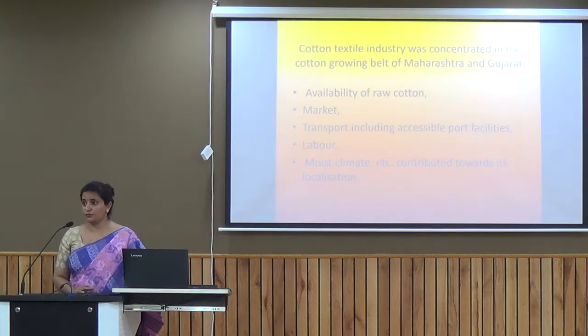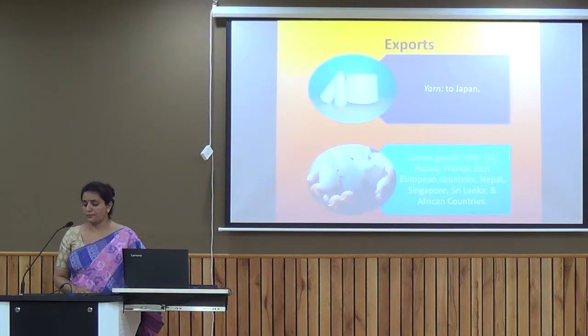Labor is also available, all kinds of labor, whether skilled, unskilled, educated, uneducated. And one more important thing is that moist climate is very good for the spinning of yarn. So these are all the factors because of which the cotton textile industries are mainly concentrated in Maharashtra and Gujarat.